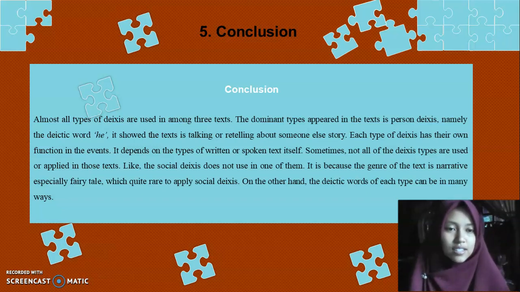Each type of deixis has its own function in events, and it depends on the type of written or spoken text itself. Sometimes not all of the types of deixis are used or applied in those texts, like social deixis, which is not used in one of them. It is because the genre of the text is narrative, especially fairy tale, in which it is quite rare to apply social deixis. On the other hand, the deictic word of each type can be realized in many ways.